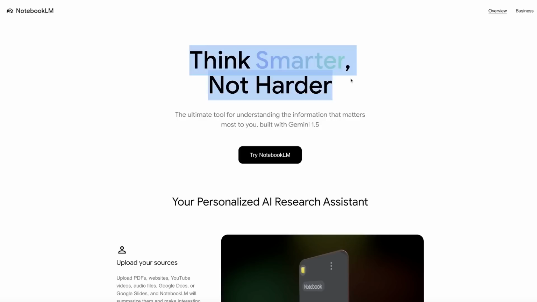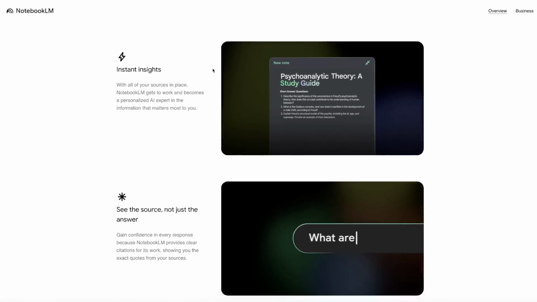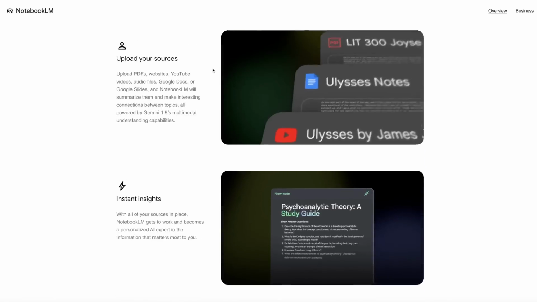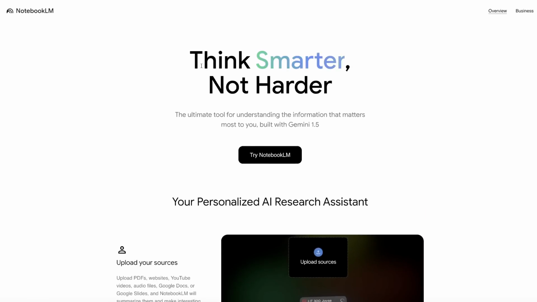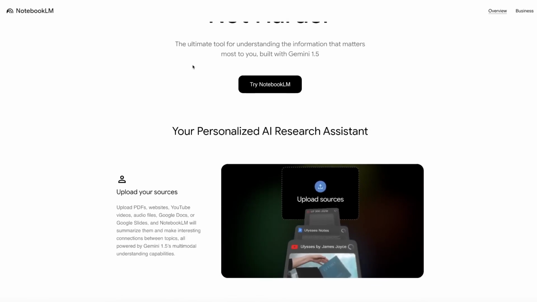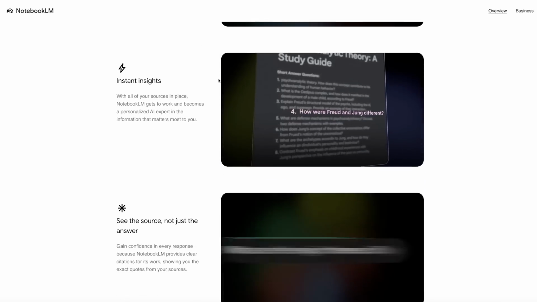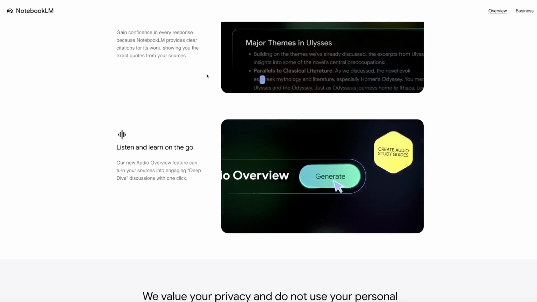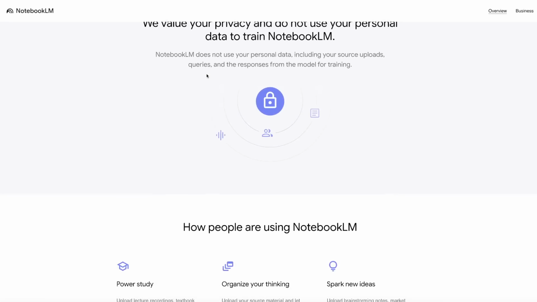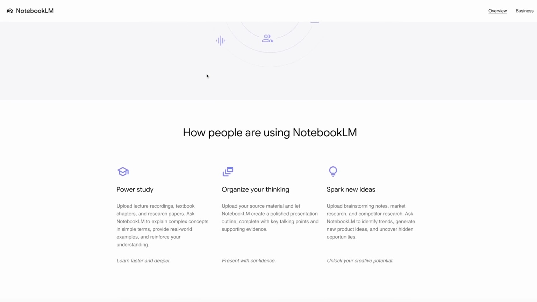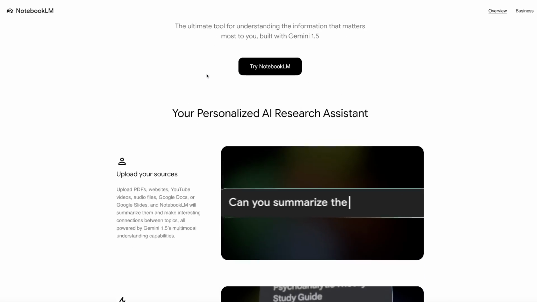This website right here is by Google and it's called Notebook LM. You can get there by going to notebooklm.google. And what we're going to be doing is using AI. This website is completely free, which is absolutely insane, because we're going to use the power of this AI software to create podcasts by scraping other people's content, and I might add, in an ethical way, where we can start making money.